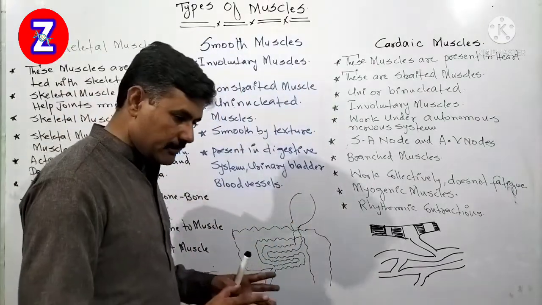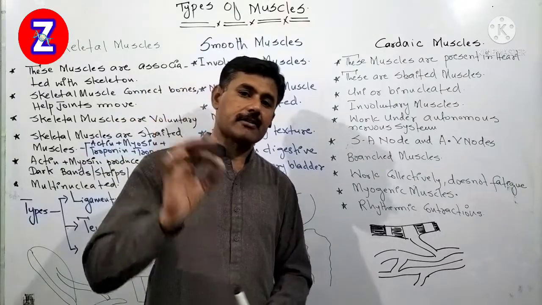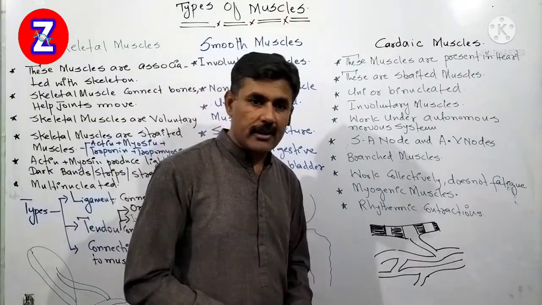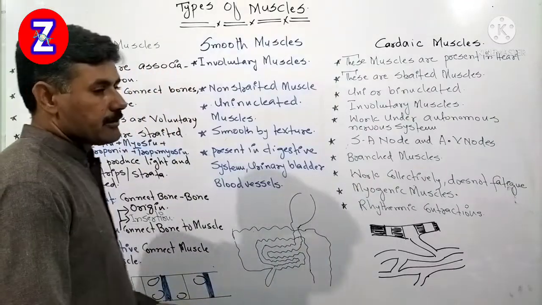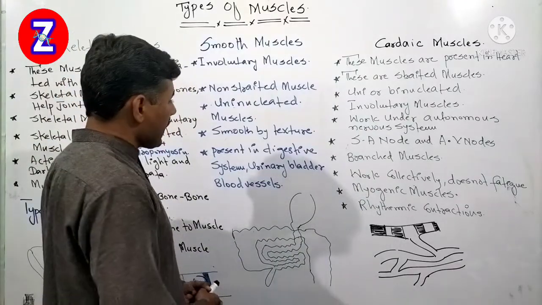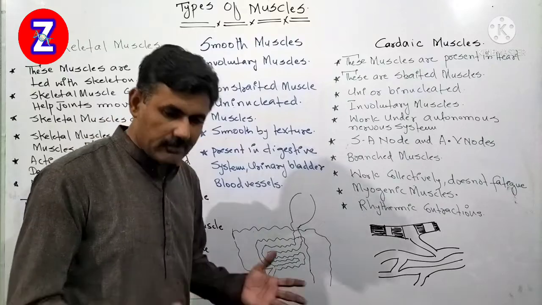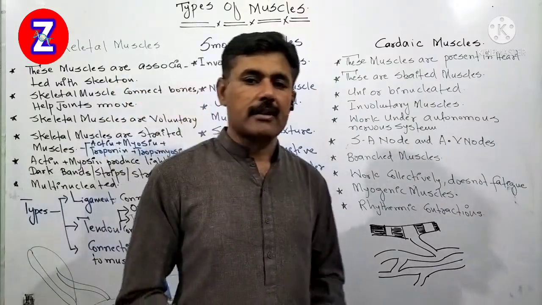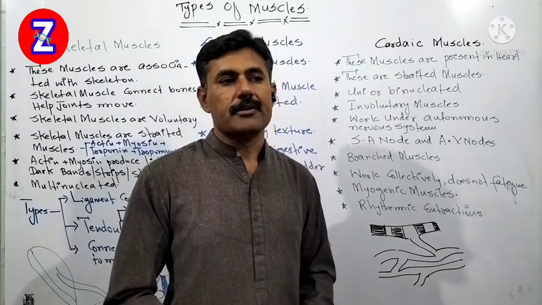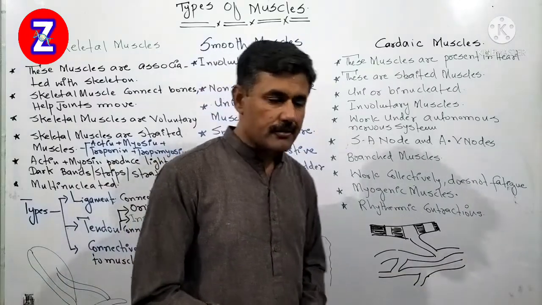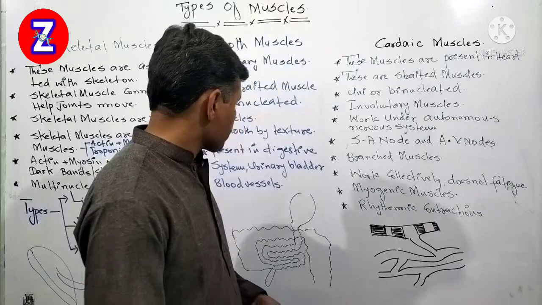And in smooth muscles, there is a single cell that has a single nucleus. Therefore we say they are called uninucleated muscles. And smooth muscles, by texture, by outer appearance, always appear simple, smooth by texture. Therefore we call them smooth muscles.